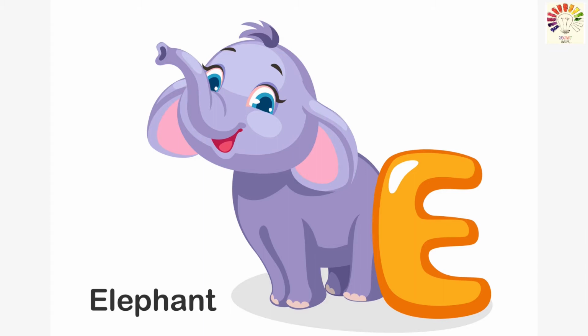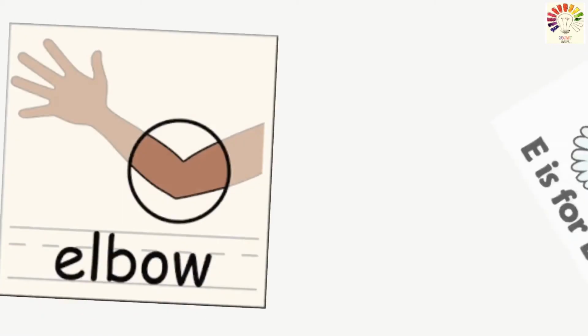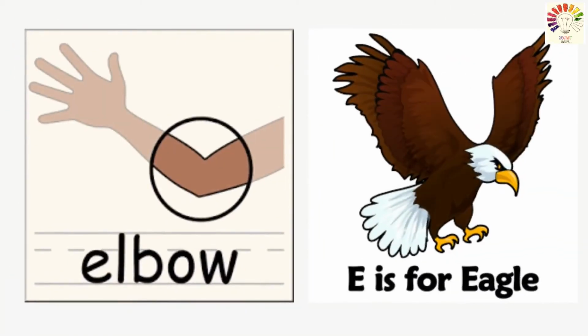E for elephant. What's the sound? E for elephant. E for elephant. Very good. Did you get the sound? Eh. Now what is this picture?